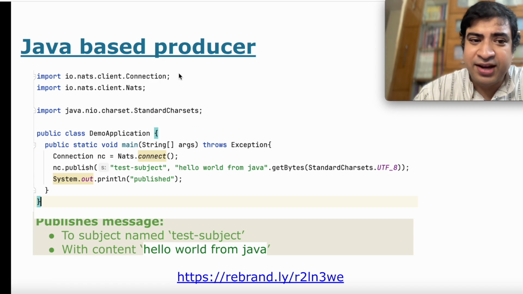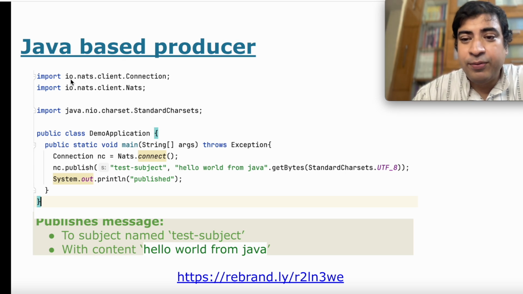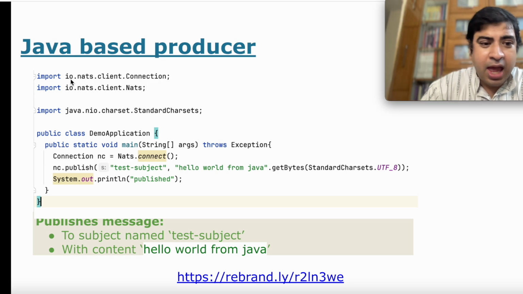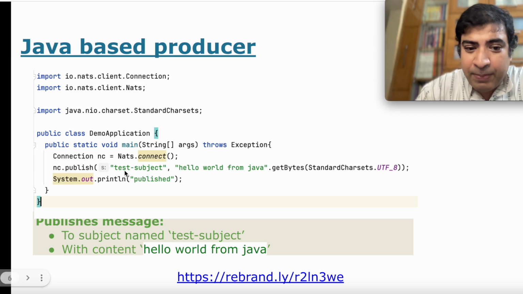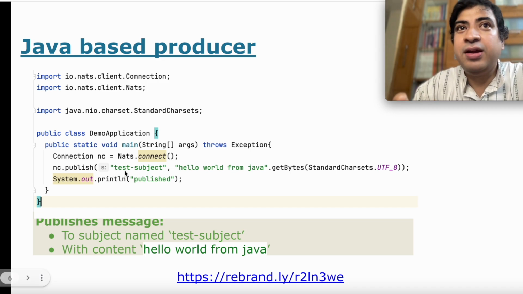Of course, it is using the NATS library. So that's why we have to import the NATS library. We have to add the dependency of the NATS library in POM. And here it's creating a connection, and then it's publishing a message. So it publishes a message to a specific location.